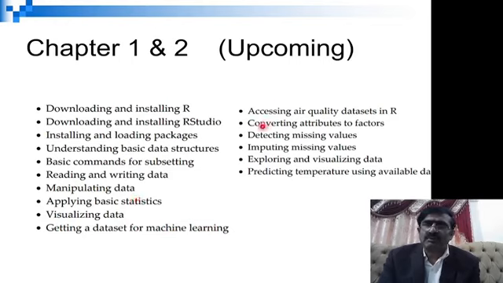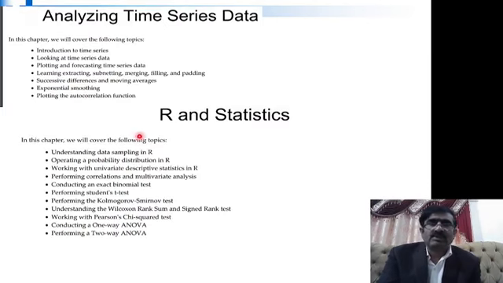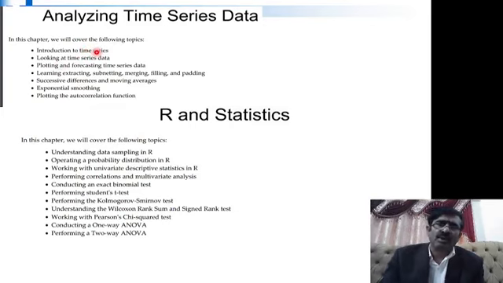In the second chapter, we will have a data set of air quality, and from there we will get its prediction. In chapter number 3 we will apply time series, because if you want to know what the customer response will be tomorrow or in the coming days, that is time series.